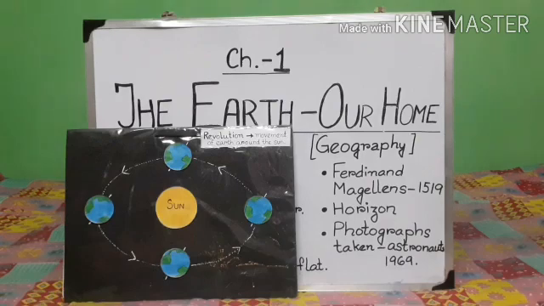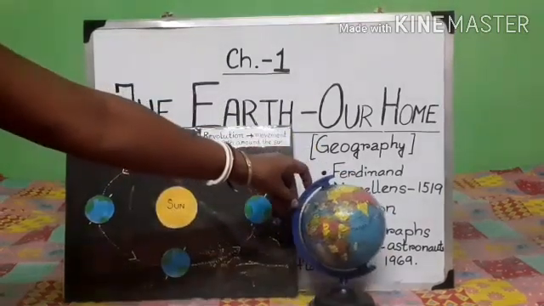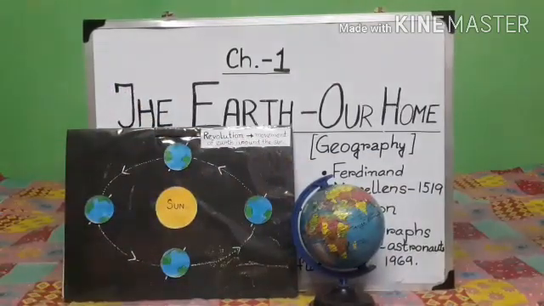So rotation of the earth causes what? Rotation of the earth causes day and night, and it takes 24 hours. And revolution of the earth causes changes of season, and it takes one whole year to complete one revolution. Understood? Have you all understood? Yes. Now we will move to the next point.